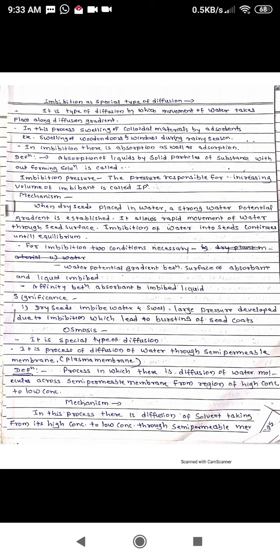For example, a U-tube experiment, as shown in this figure, which has sides A and B. In A side, we have put 5% sugar solution, and in B side, we have taken 10% sugar solution.